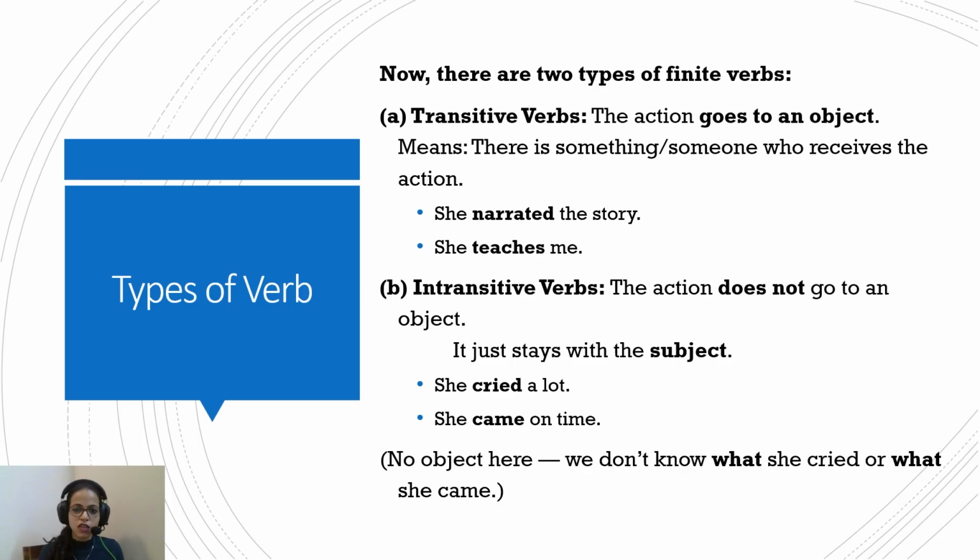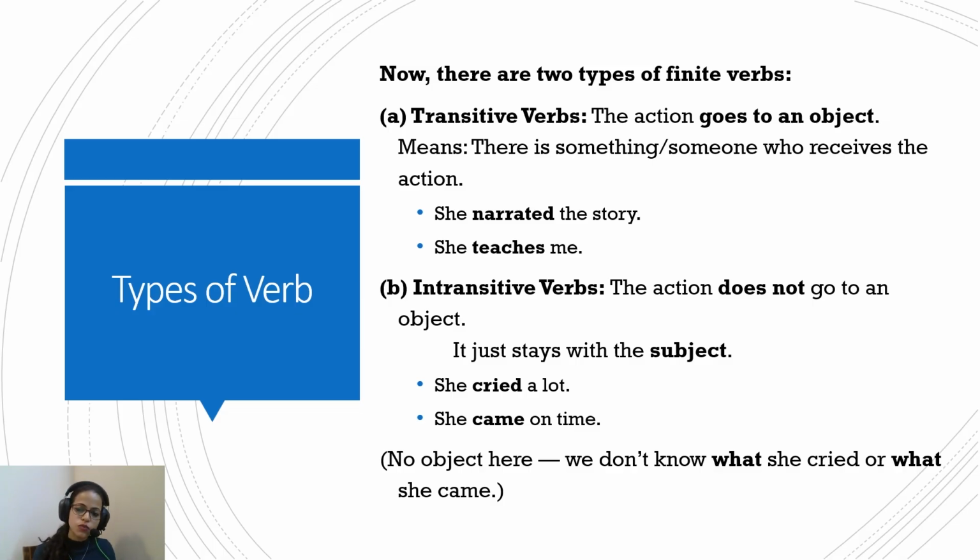Let's quickly understand transitive and intransitive. Transitive verbs are the verbs that need an object. For example, narrated. The narration of a story cannot be done without the one who is narrating and the one who is listening, because the word narration itself shows that there has to be an object of narration. Similarly, the word teaching. One is teaching and somebody is receiving it. Some object should be there receiving it. These are the transitive verbs.